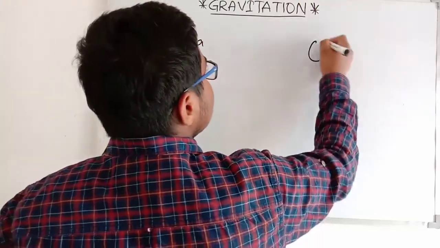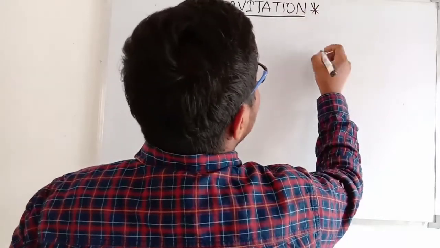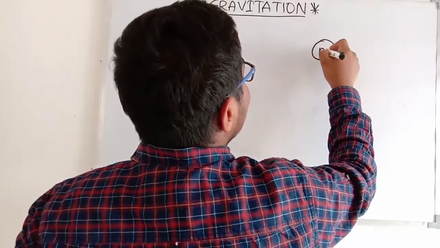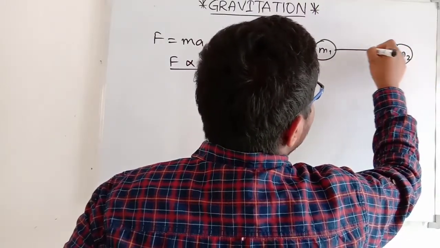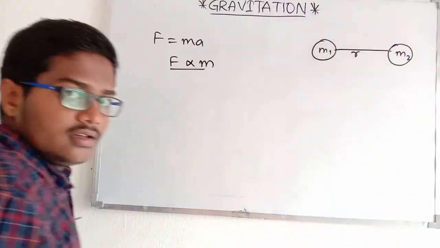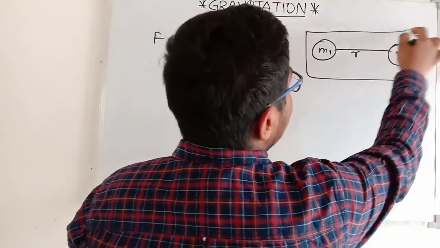So if I take two masses m1 and m2 at a distance of r, this is the diagram.